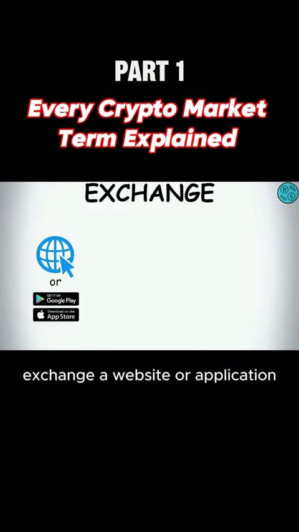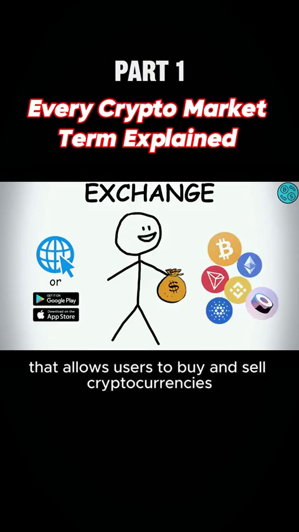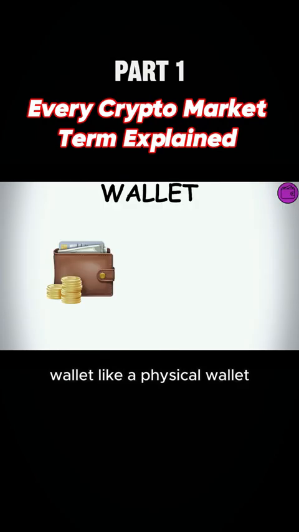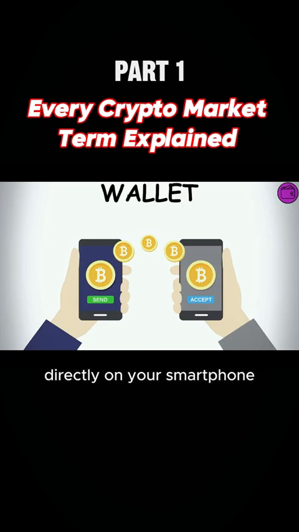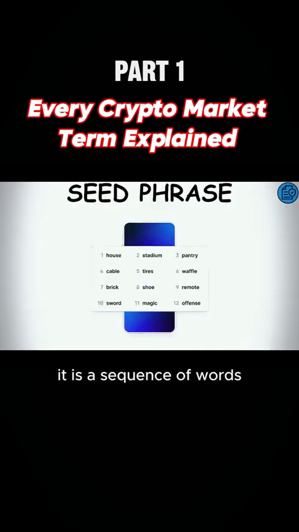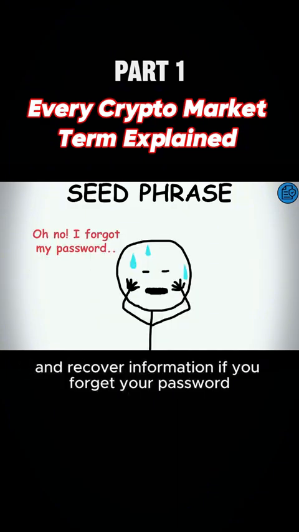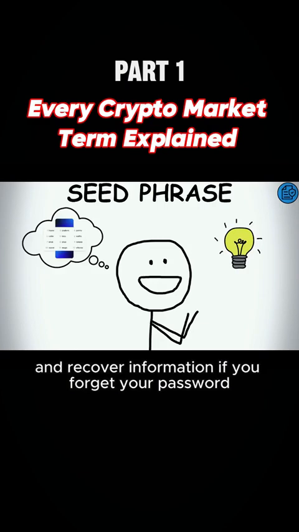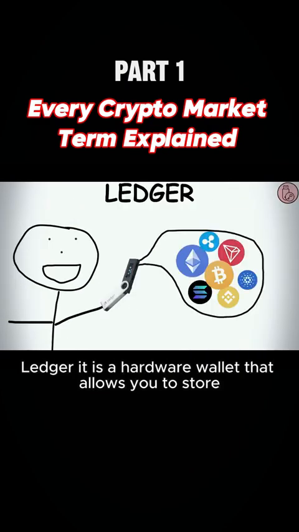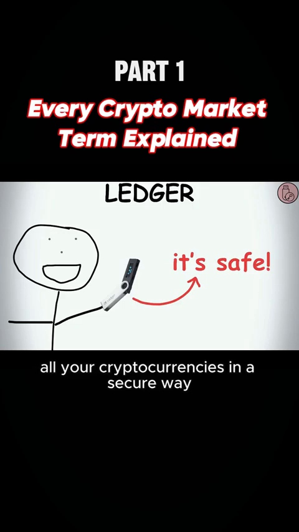Exchange. A website or application that allows users to buy and sell cryptocurrencies. Wallet. Like a physical wallet, but digitally. Directly on your smartphone, it allows you to carry out transactions and keep track of payments. Seed phrase. It is a sequence of words randomly generated by an algorithm that allows you to access a crypto wallet and recover information if you forget your password. Ledger. It is a hardware wallet that allows you to store all your cryptocurrencies in a secure way similar to a USB stick.